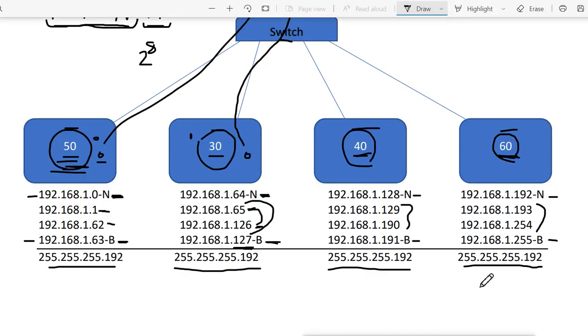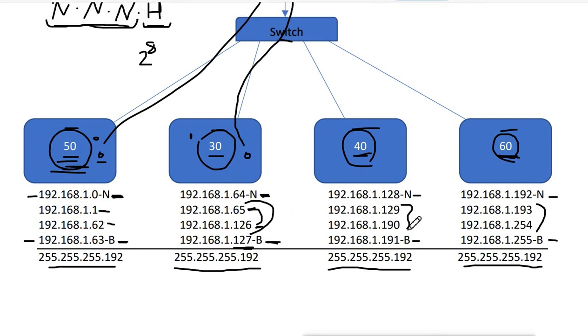So this is what we did. We did the subnetting and we divided a single class C network into these 4 different subnetworks. Now these 4 different subnetworks will remain separate and they will not be able to communicate with each other. I'm going to show you how it works. Let me show you this.